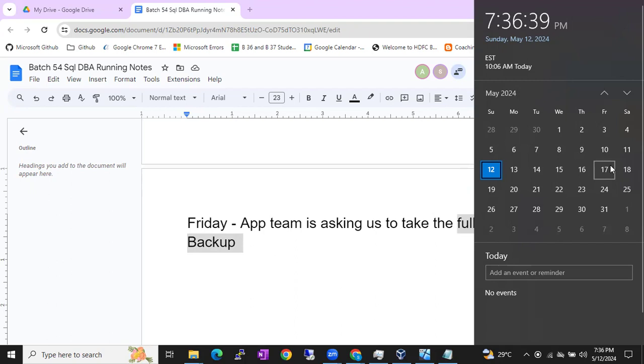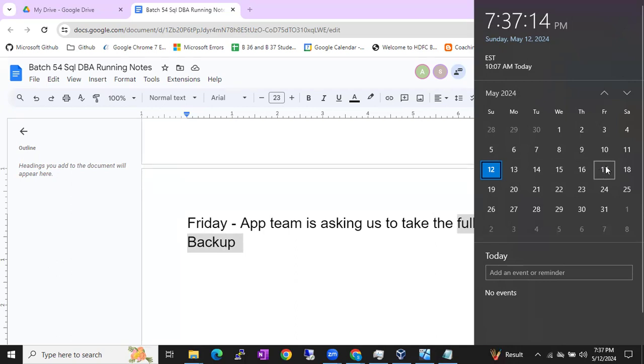So by mistake, if someone deleted the 17th full backup, we can recover it, but using the last full backup, the 12th full backup, and all the log backups. As you know, log backups are huge in number. You have to use hundreds of log backups to recover. So to avoid this situation, if anyone asks us to take a full backup in between, we have to always take the copy only full backup.